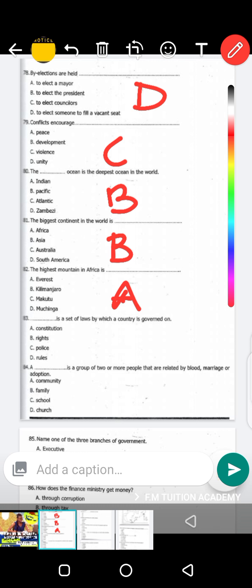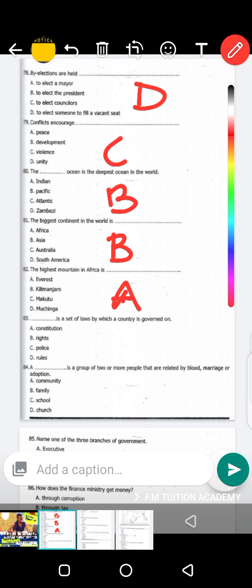The largest mountain in the world is not Kilimanjaro, not Makutu, not Muchinga, it is actually Mount Everest, and it is found in the Himalayas. But in which continent? It's found in Asia, the largest continent in the world. You remember B, Asia. That's why I find this mountain called Everest.